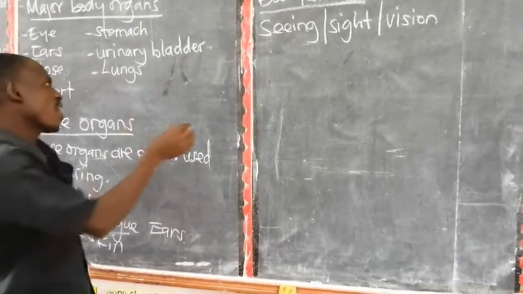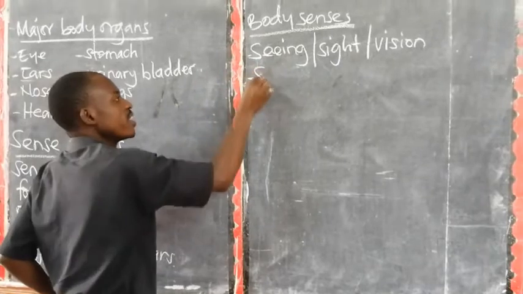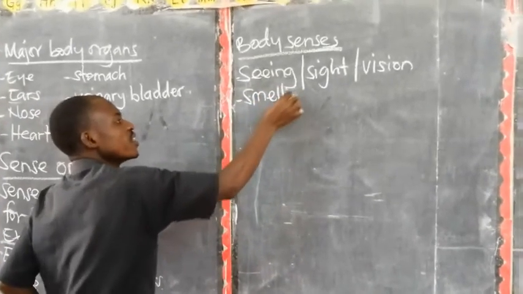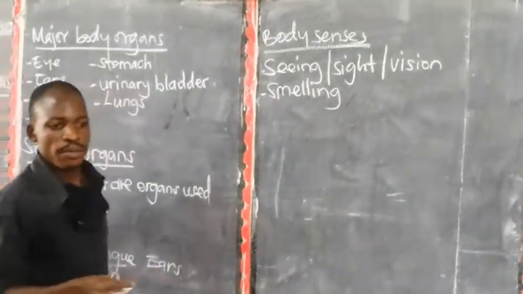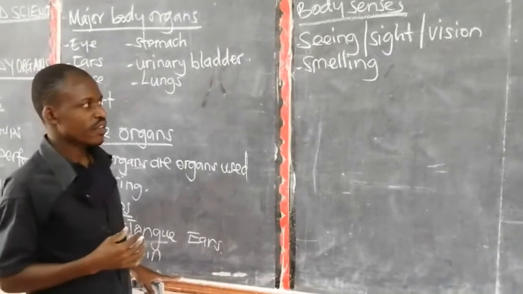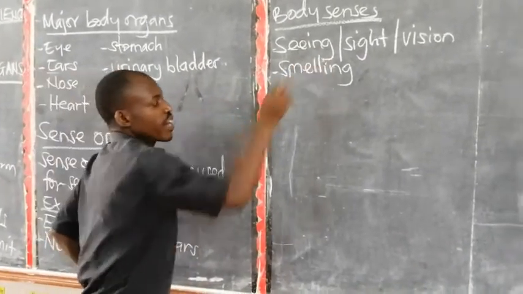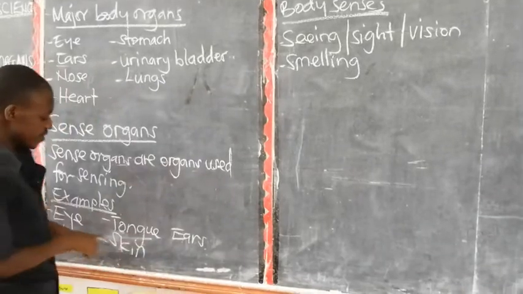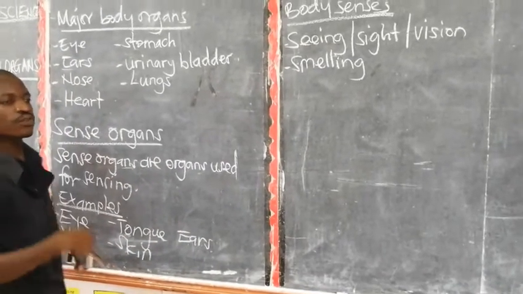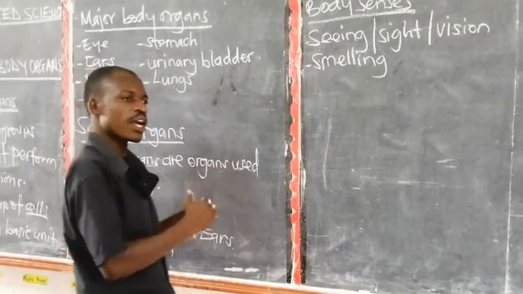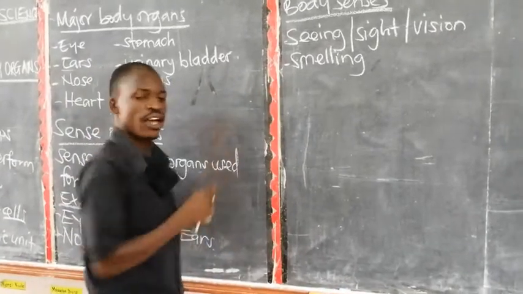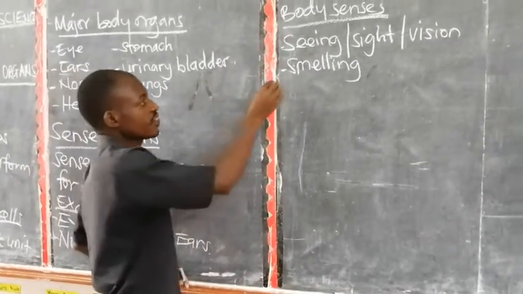Then we have another sense called smelling, because we have the nose. You are able to smell the good aroma from food. So smelling becomes the sense, but the sense organ is the nose. The nose helps us to smell. So the nose becomes the sense organ and smelling becomes the sense, or the body sense.